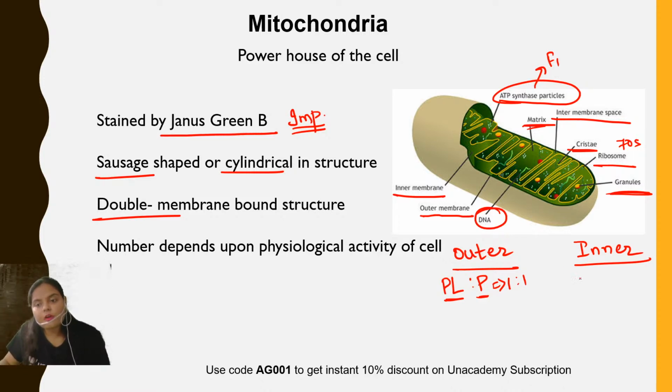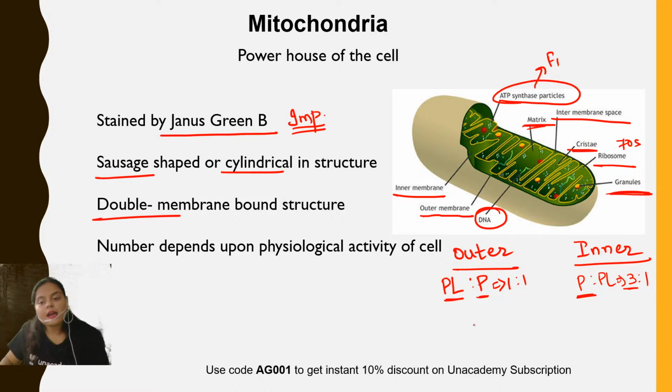But in the inner membrane the ratio of phospholipid to protein is 1:3, or we can say that protein is present in more amount. So here the ratio of protein to phospholipid becomes 3:1, or phospholipid to protein becomes 1:3. Anyway, you can read it, right?